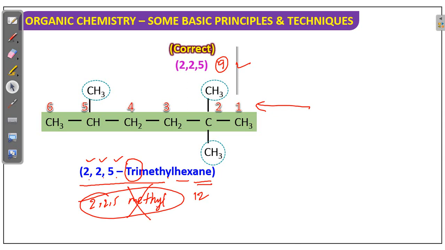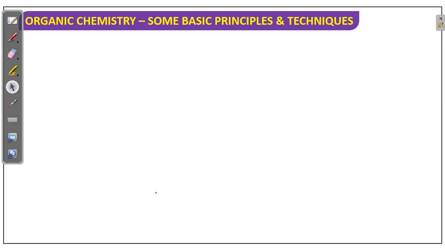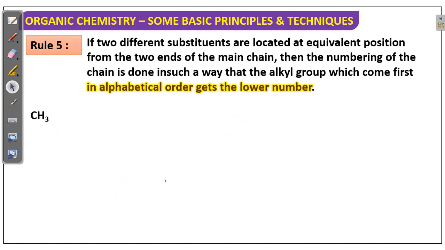Next, rule number 5. If two different substituents are located at equivalent positions from the two ends of the main chain, then the numbering of the chain is done in such a way that the alkyl group which comes first in alphabetical order gets the lowest number.